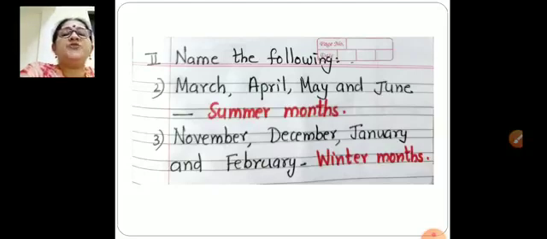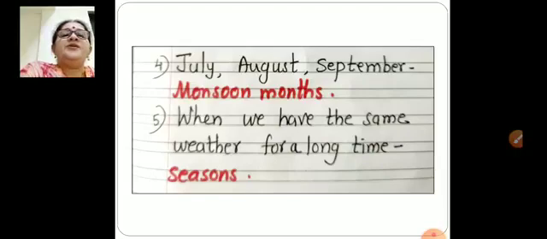November, December, January and February, dash, it is winter months. Now, next one. July, August, September, put a dash, monsoon months.